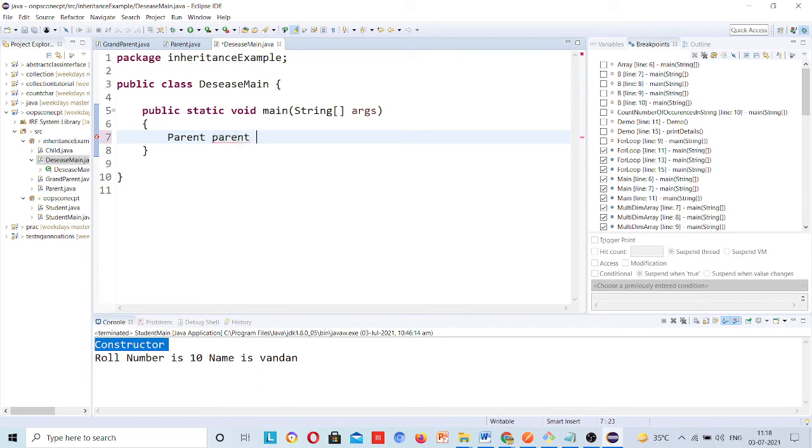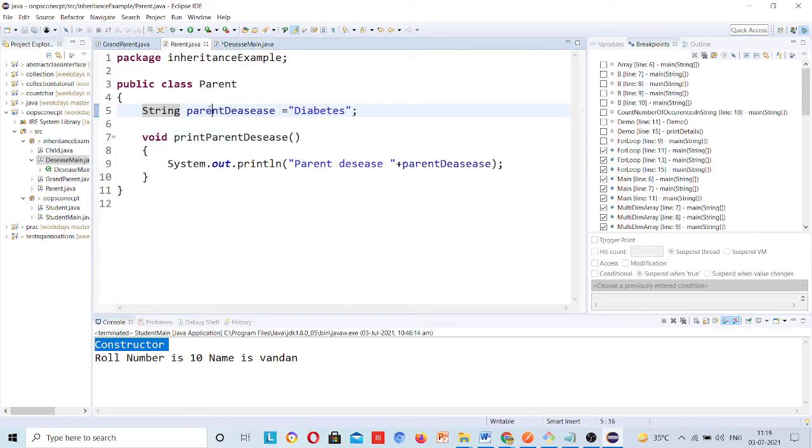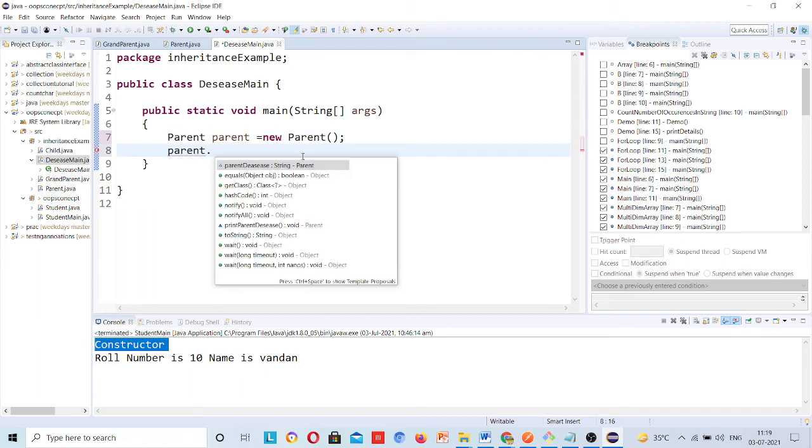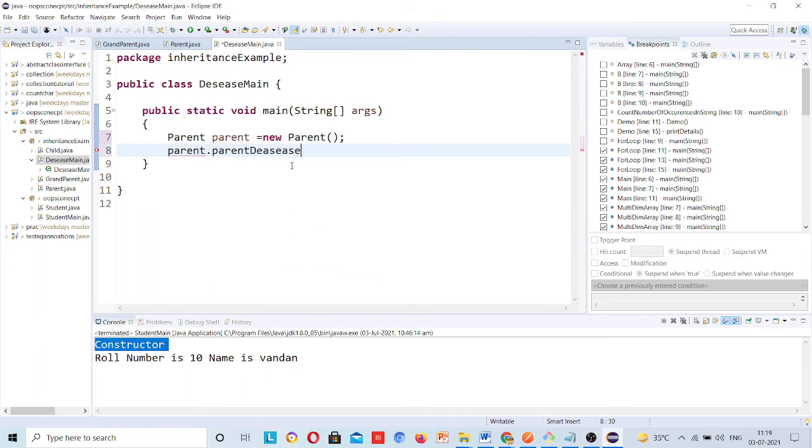Parent is equal to new parent. Inside this parent I have this string variable and this method. So I will call parent dot this string variable if you want to call it.